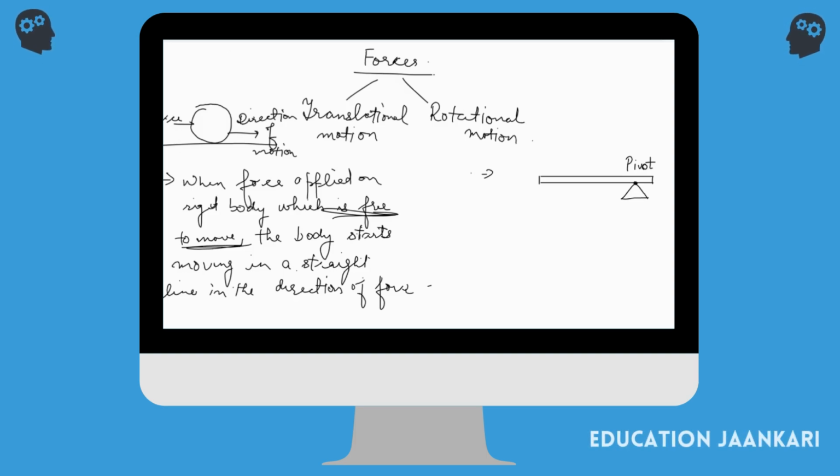Whenever a body is pivoted at a point, the force is applied on the body at this point only. This pivoted point actually has a turning effect.